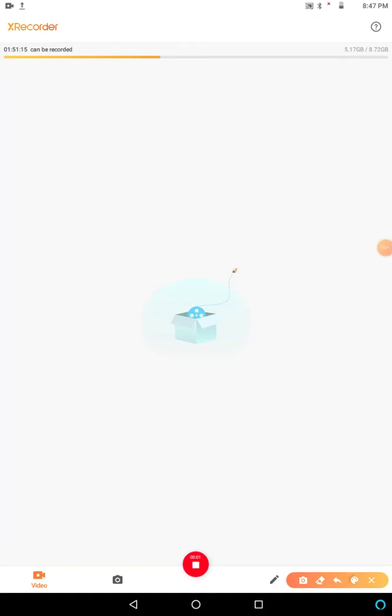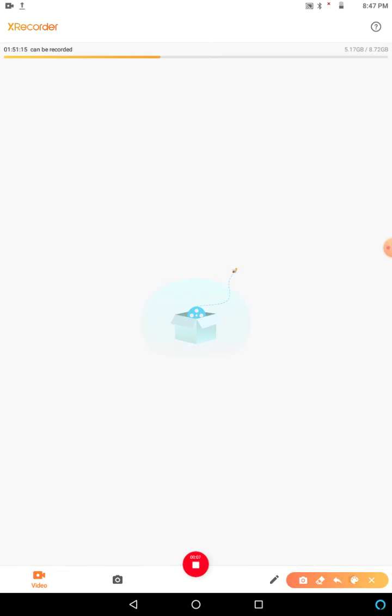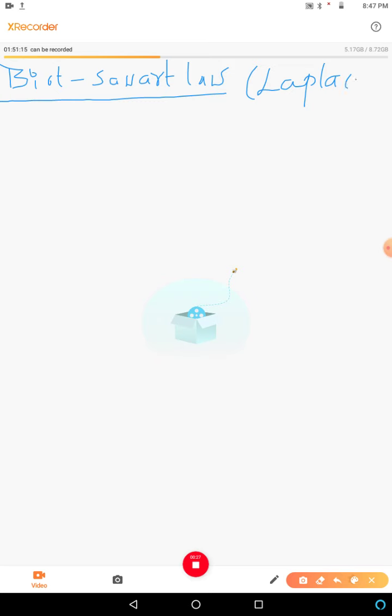So the next very important topic is Biot Savart's law. Which law is it? Biot, B-I-O-T, Savart, S-A-W-A-R-T, Biot Savart law. It is a very important law in magnetism. It is also called Laplace law, but it is famous as Biot Savart's law.